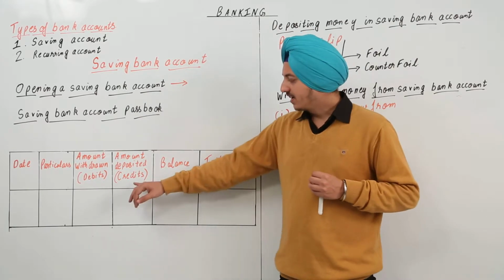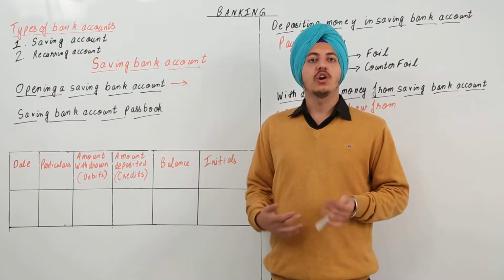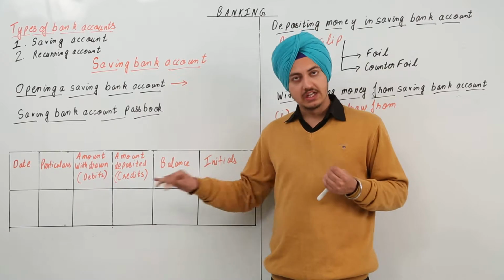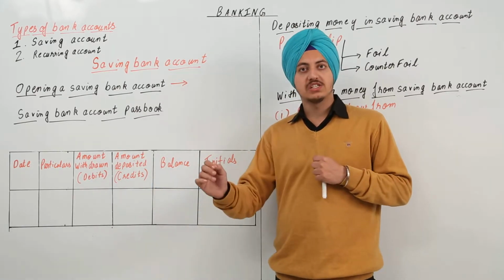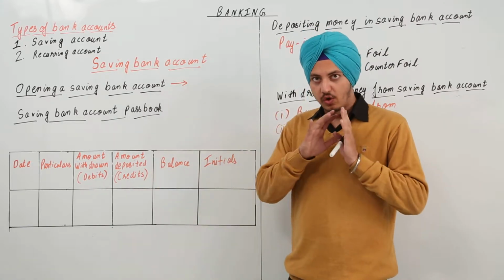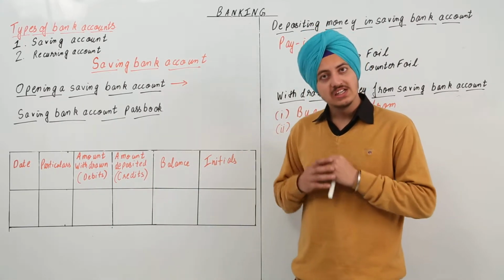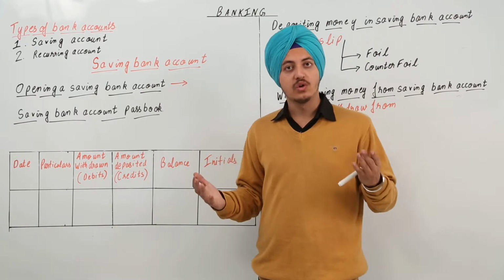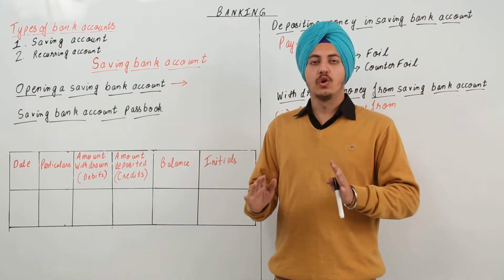Okay, credits are all the deposits in your account. You receive a payment from somewhere, that is a credit. You deposit some money in your account, that is a credit again. All the money that comes into your account is credit, and all the money that goes out is debit. That is all you have to remember.